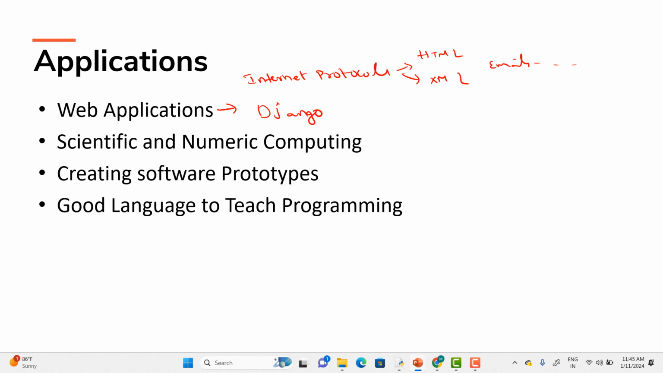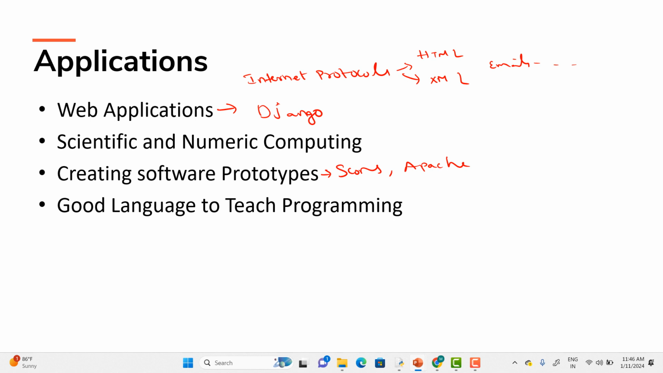Including that, there are some scientific and numeric computing and software prototypes. Python is used for the software development process. Here it will use SCons to build and control, and apart from that it is used for Buildbot, Apache Gump. These are used for automated continuous compilations, and Roundup or Trac for bug tracking and project management.